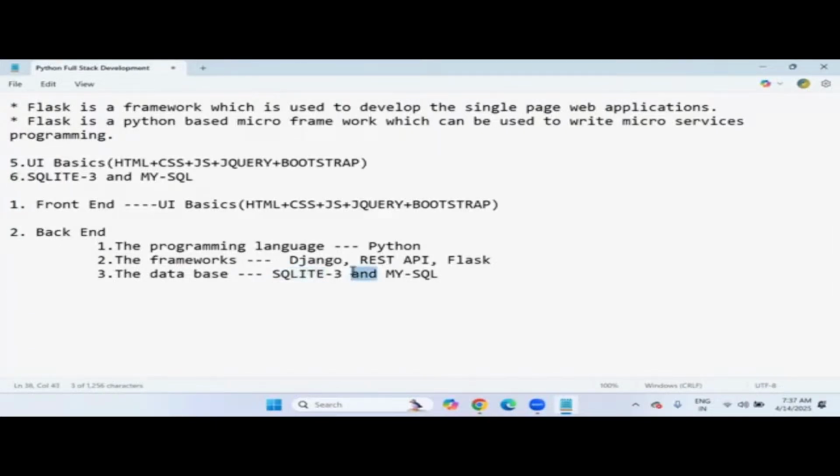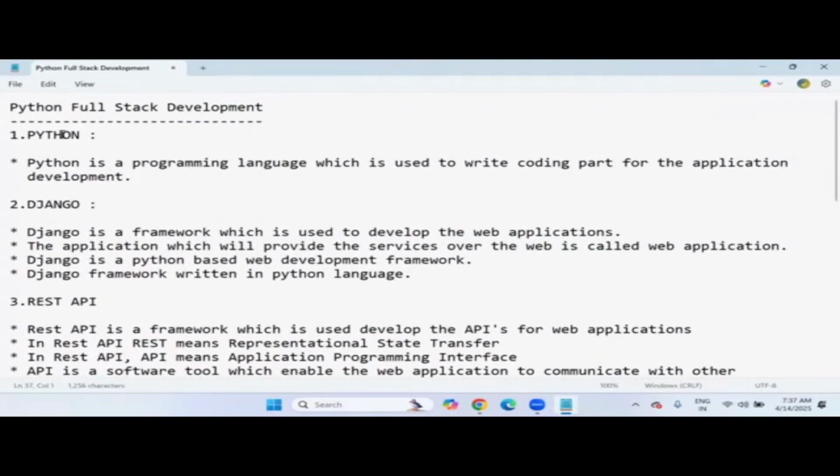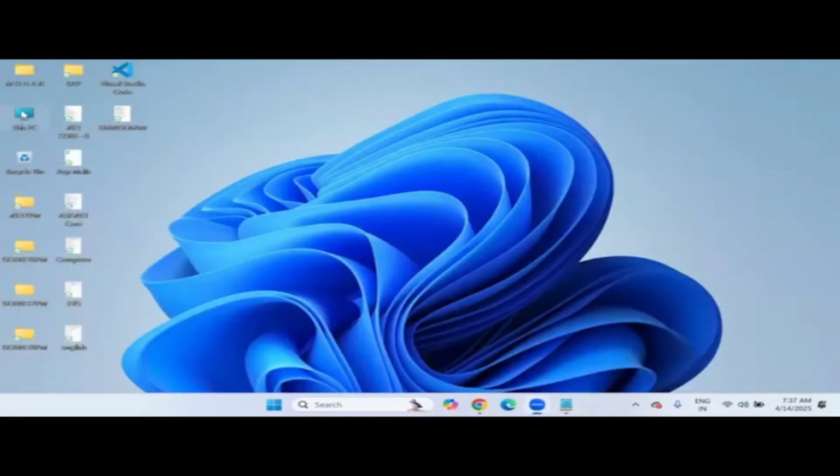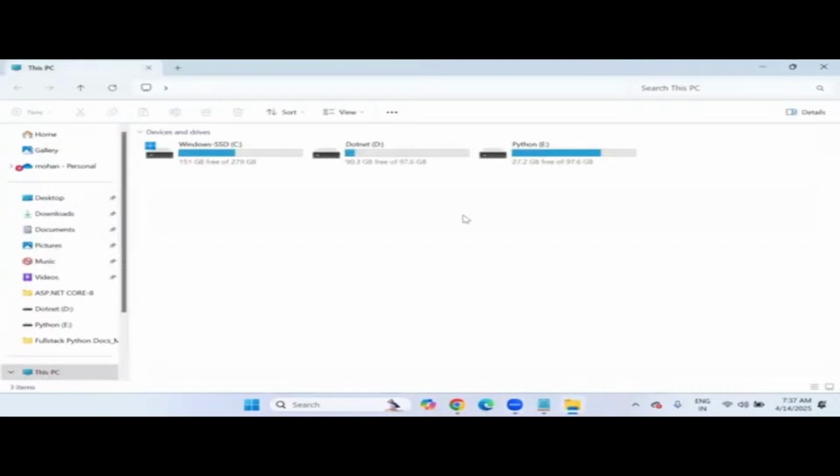Sunday, no session. For each and every subject, look at this here, Python first, and then Django, REST API, the PDF material will be handed over to you once your enrollment process is over. I'll send each subject's material to your mail. The material will be PDF, and recorded videos will be there. Once I share the folder, you get lifetime access to the Python related videos and Django related videos. Every subject has clear videos.